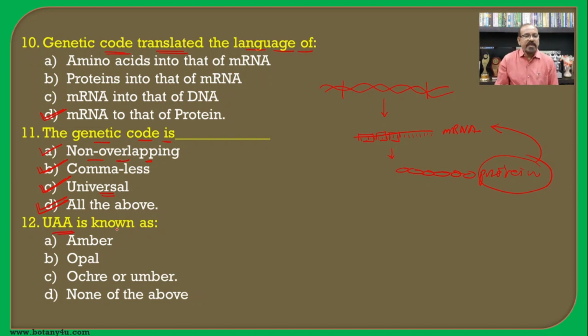Then UAA is known as, if you see the UAA, the termination codon or stop codon or nonsense codon.